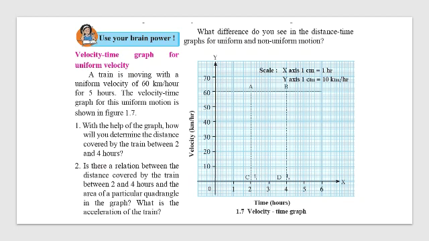In the first case, distance covered by the train in the graph. What will be the distance covered here? Distance covered is velocity into time. So 60 into 2, that is going to give me 120 kilometers.